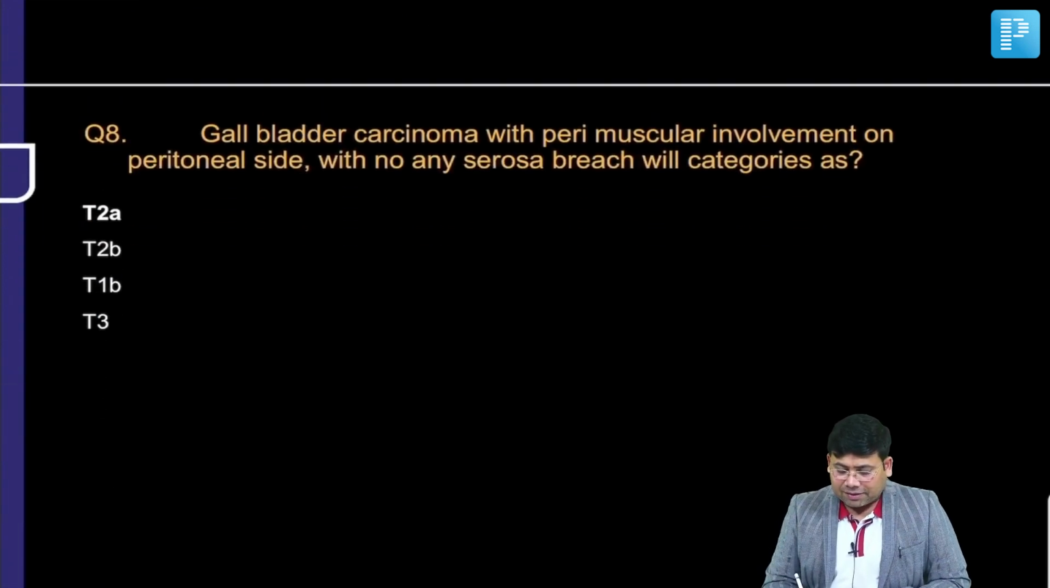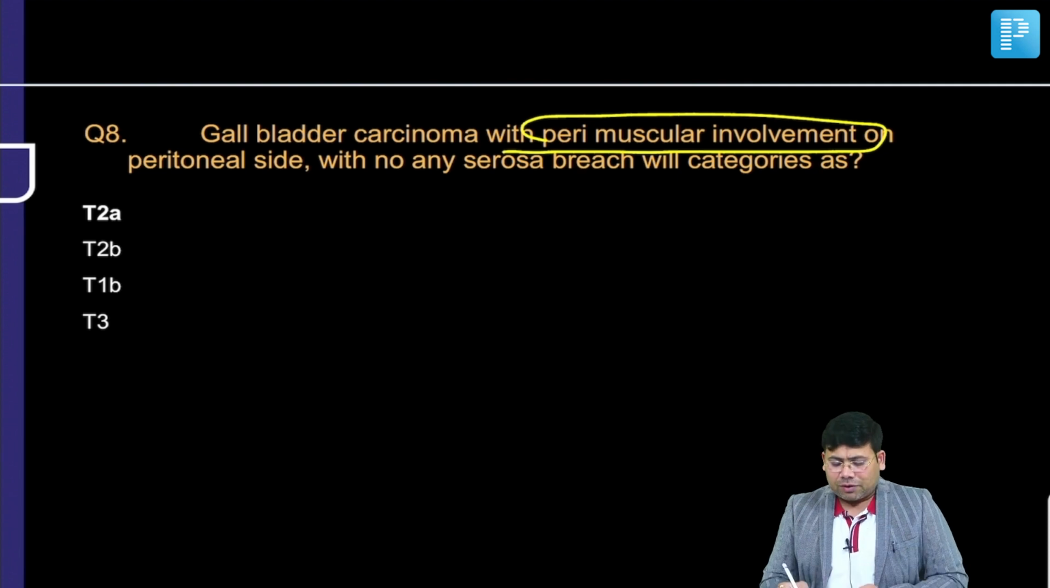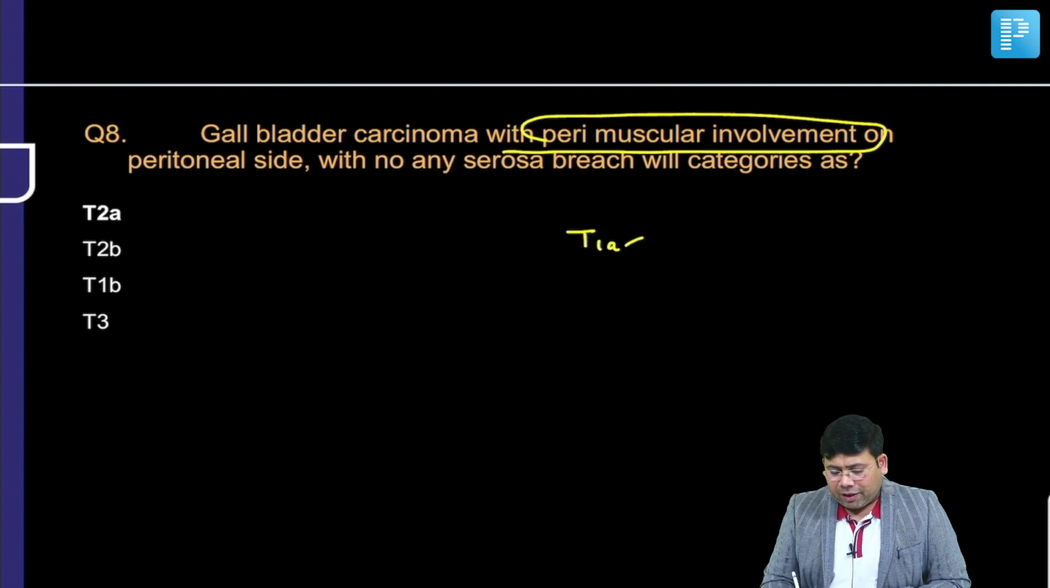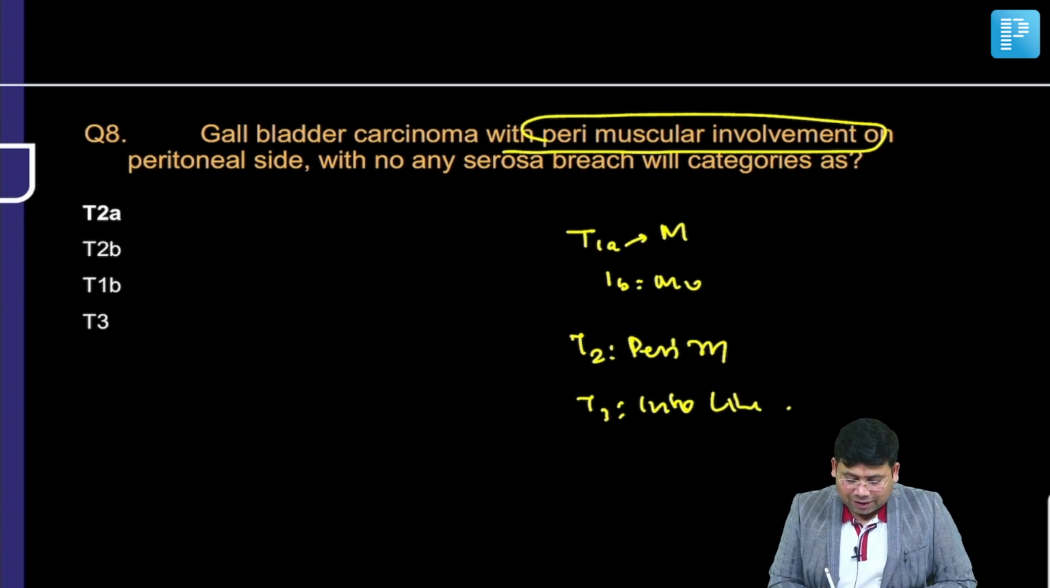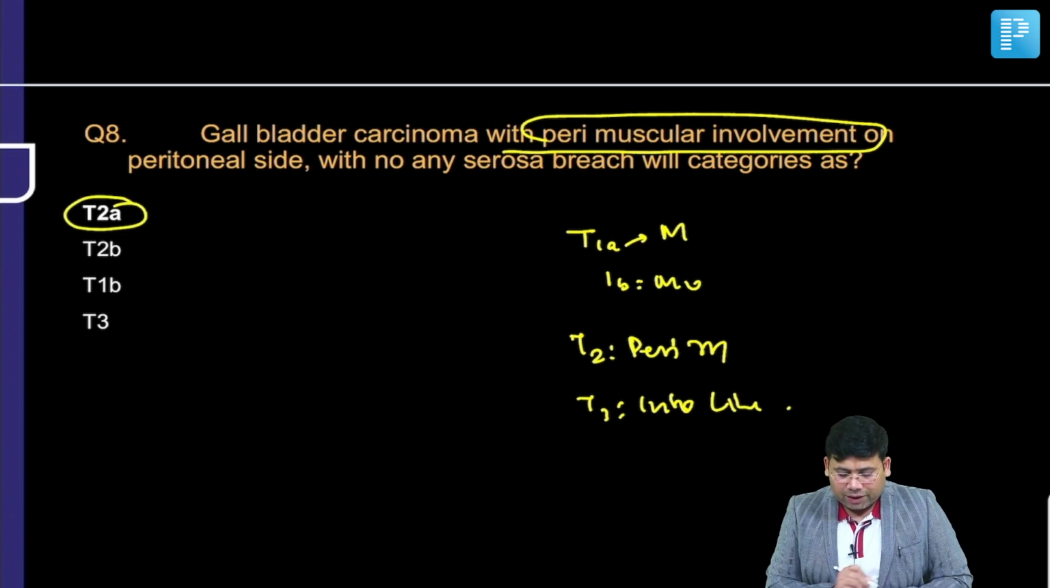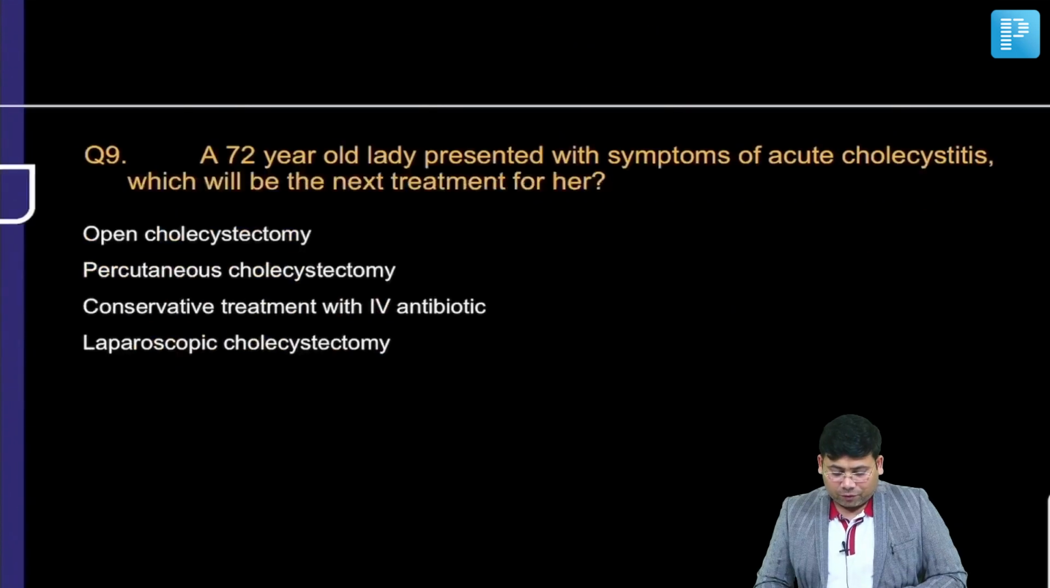GB cancer with perimuscular involvement. Remember, perimuscular involvement. T1a is confined to mucosa, T1b is muscularis, T2 is perimuscular, T3 is into liver, and T4 into other structures. So this is a classical T2. T2 is the answer for this.